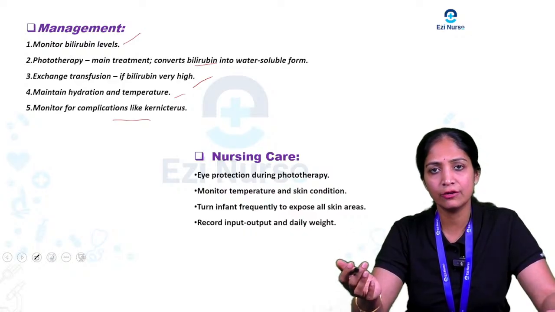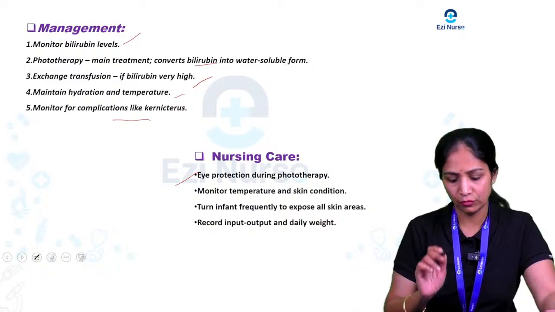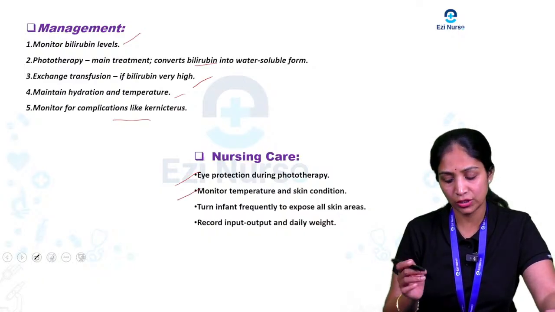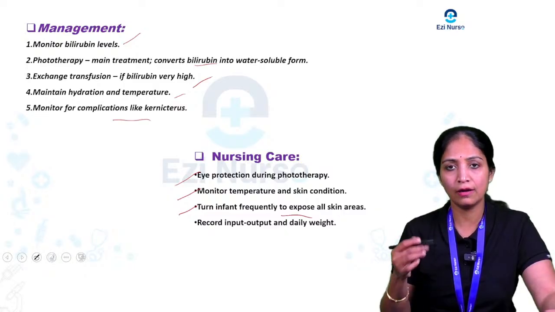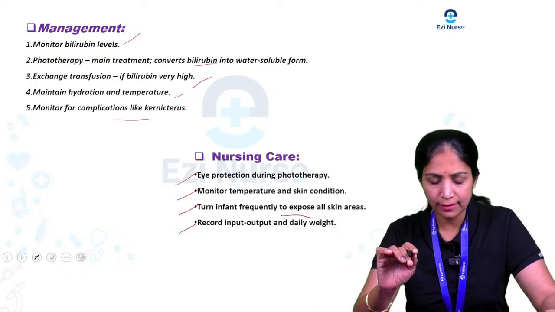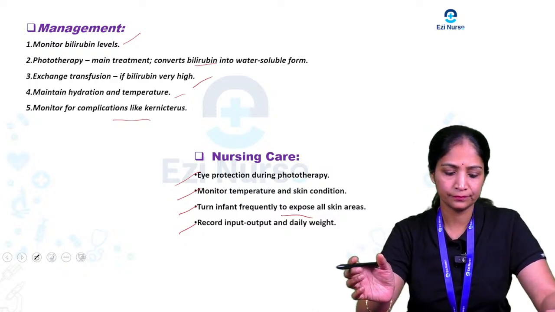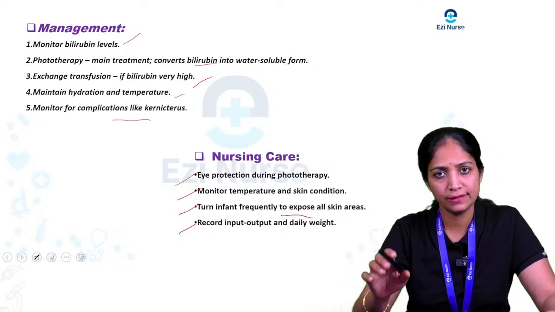Then what's the nursing care you are going to give for the baby? The high protection during the phototherapy is the most important. Monitoring for the temperature and the skin condition. Turn the infant frequently to expose all skin areas, and record the input and the output and the daily weight of the baby. So these are the nursing care and the management for the jaundice in a newborn.